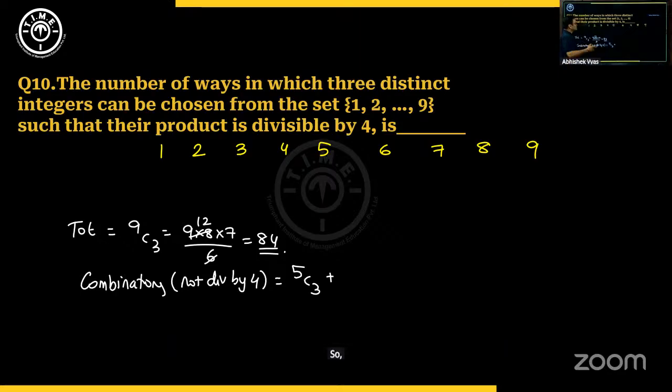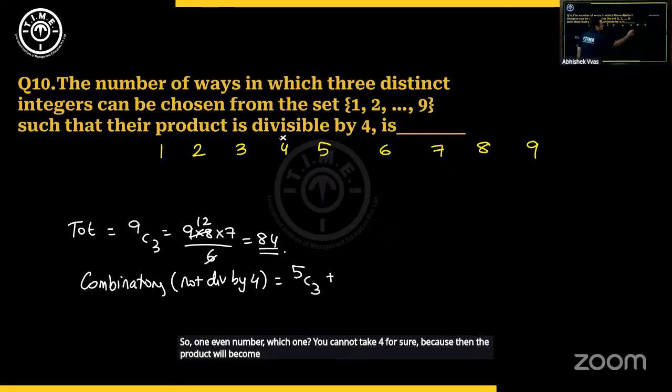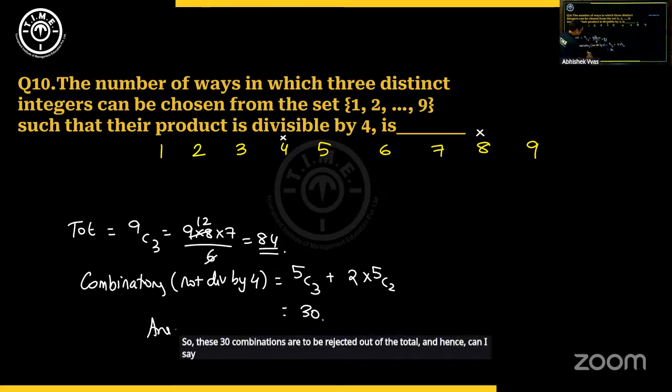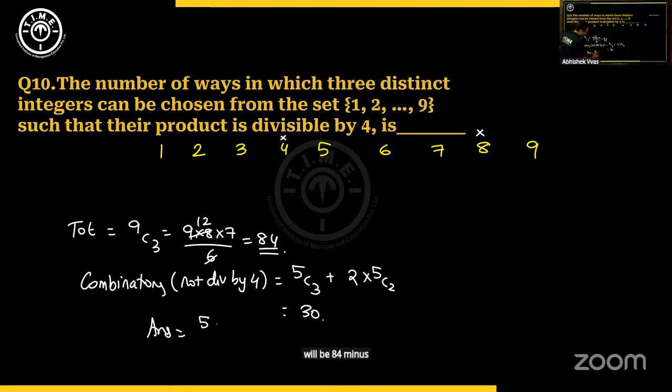So 1 even number, which one? You cannot take 4 for sure, because then the product will become a multiple of 4. You cannot take 8 also. So you can take either 2 or 6. So 2 ways of selecting that even number. And in how many ways can you select the odd? Any 2 odd numbers out of 5. So it's 10, and 2 times 10 is 20, plus 10 is 30. So these 30 combinations are to be rejected out of the total. And hence, can I say my answer will be 84 minus 30, which happens to be 54.